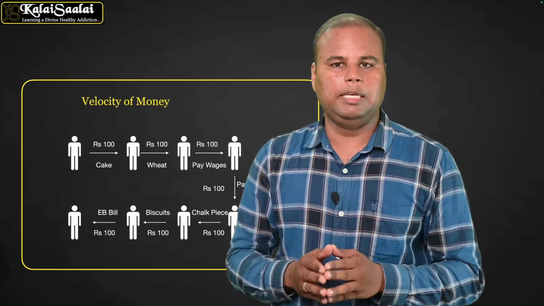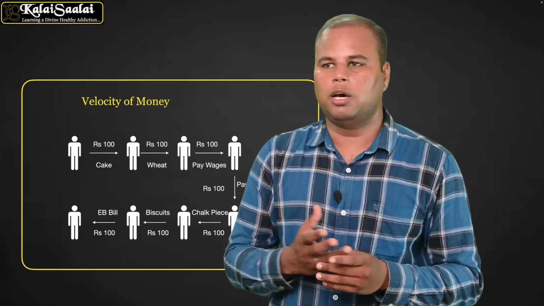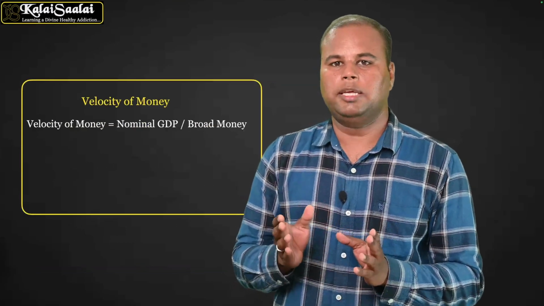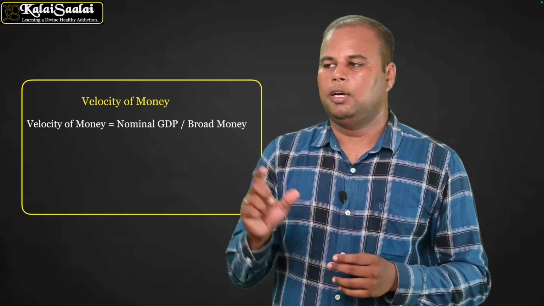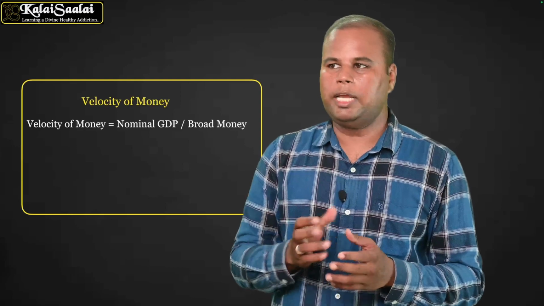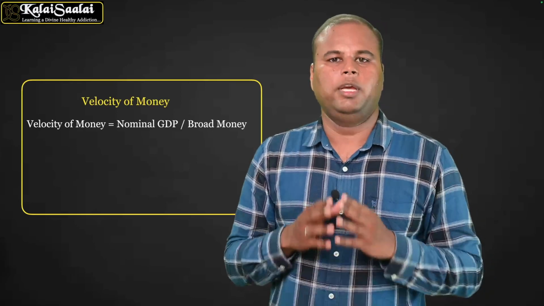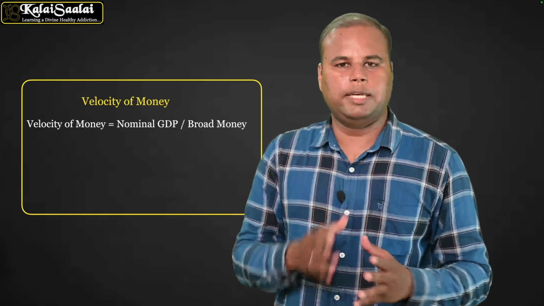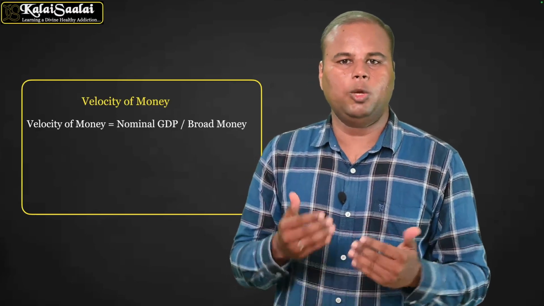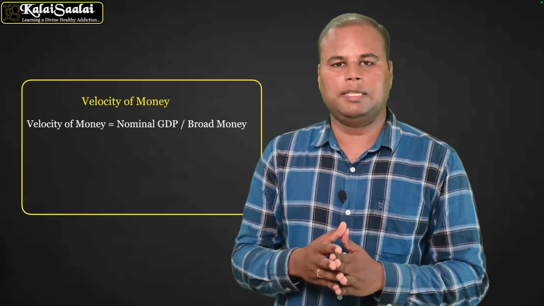So velocity of money is the number of times a currency is used to purchase a good or service. Velocity is calculated using the formula nominal GDP divided by broad money. Using this formula, we can calculate the velocity of money. A high velocity of money will show there is good liquidity in the economy, and a low velocity of money will show that liquidity is less in the economy.